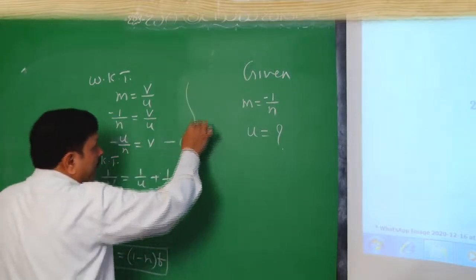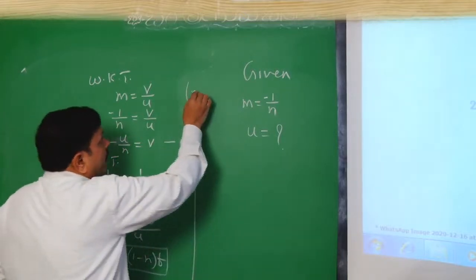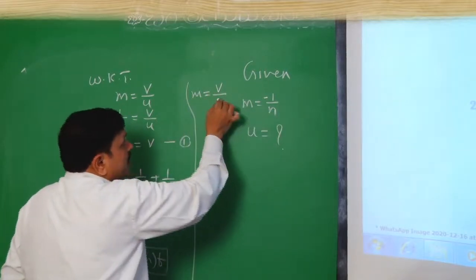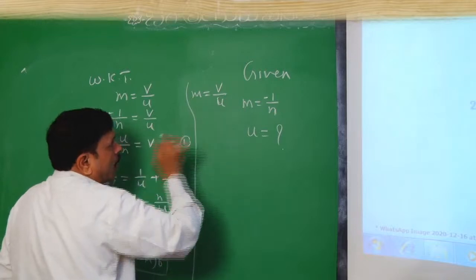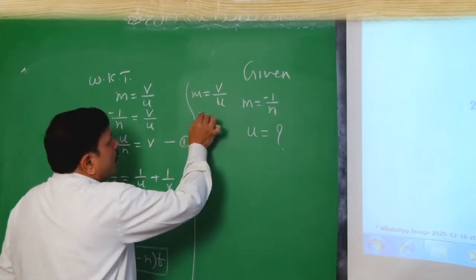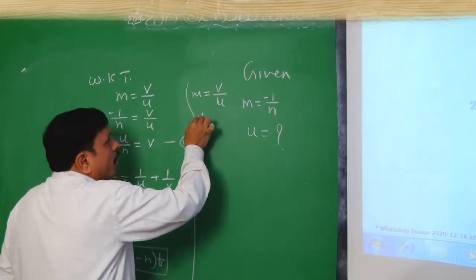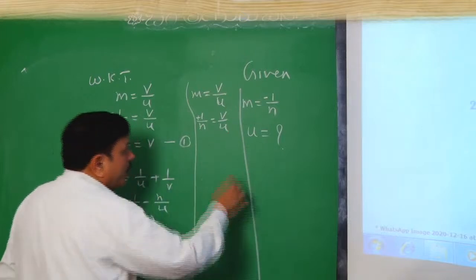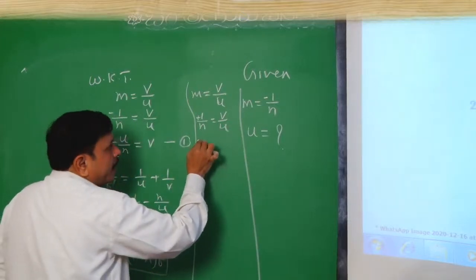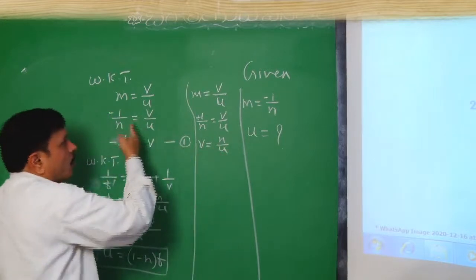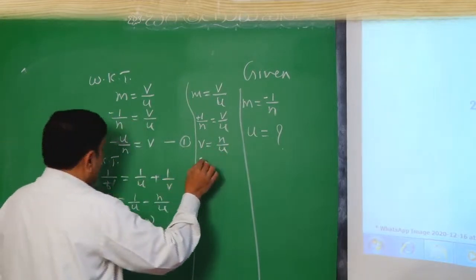Well, we have to consider that a virtual image is formed. Always, actually, in this case only a virtual image will be formed. So we get plus 1/n equal to V divided by U. So we will get V equal to plus u by n. For a real image we consider it like the earlier case.